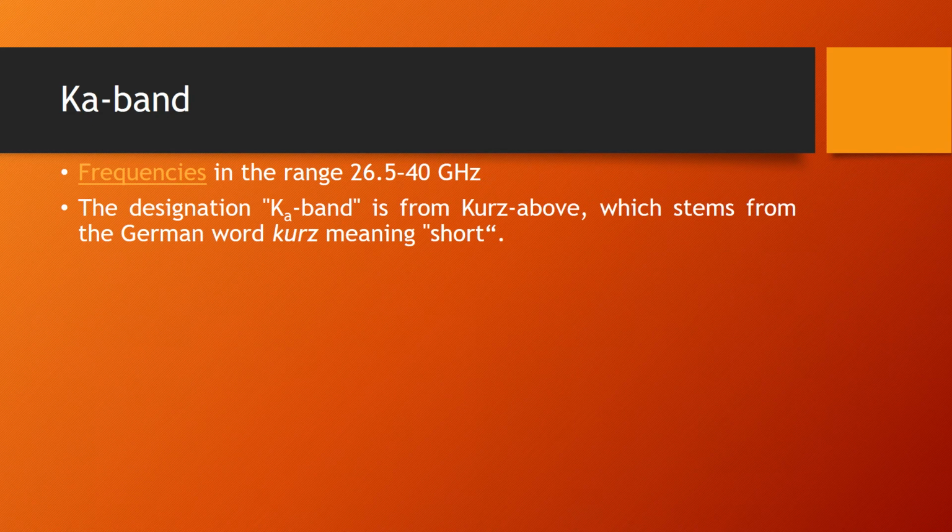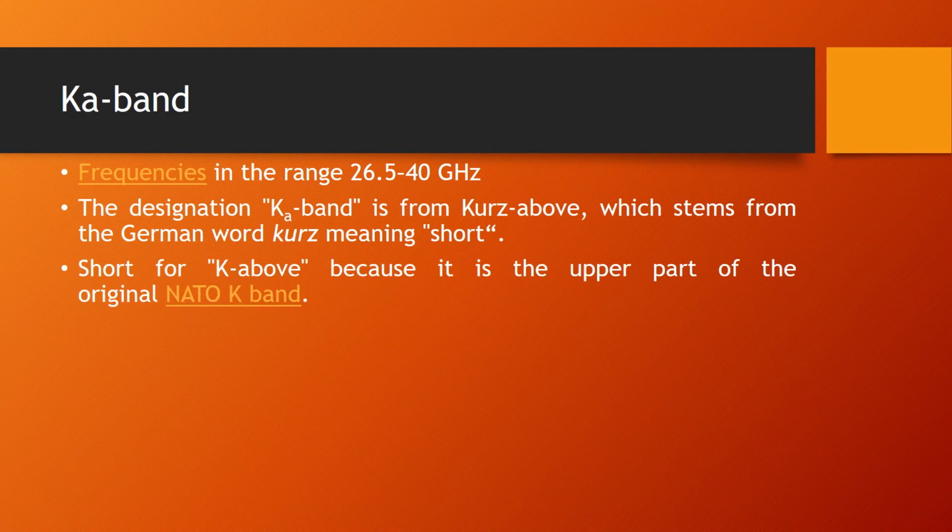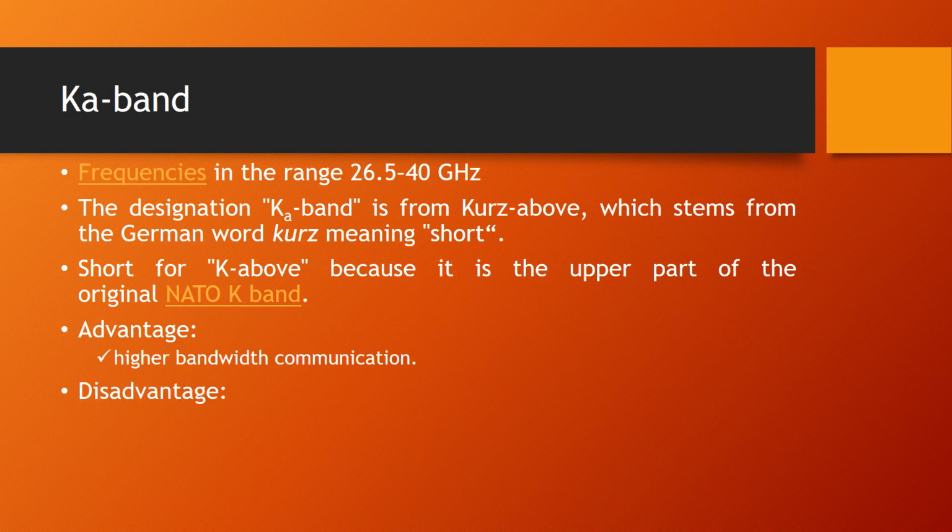The next band is the Ka band. The frequency range of this Ka band is from 26.5 to 40 GHz. Here K stands for Kurz and A stands for above. Kurz is a German word which means short. Hence Ka is the upper part of the K band. The advantage of this Ka band is it has higher bandwidth communication, and the disadvantage is it is more susceptible to rain attenuation.